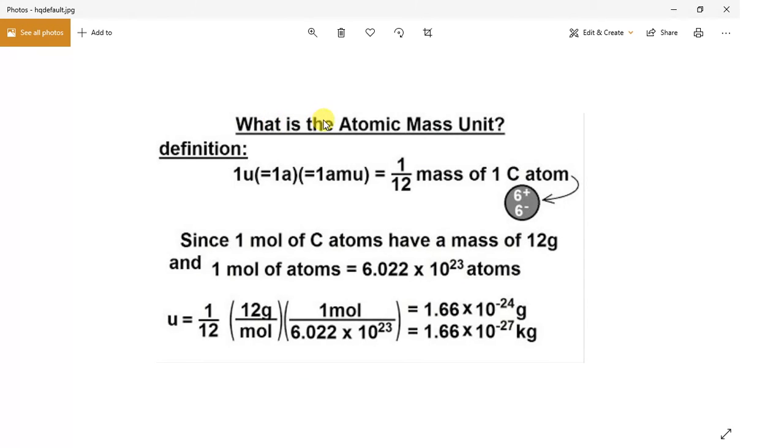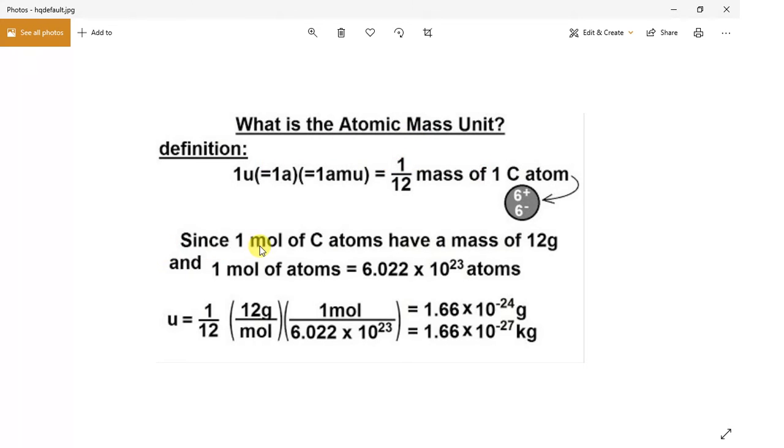What is the atomic mass unit? One atomic mass unit, 1 u or 1 amu, is 1 by 12 of the mass of one carbon atom, which has 6 protons and 6 electrons.